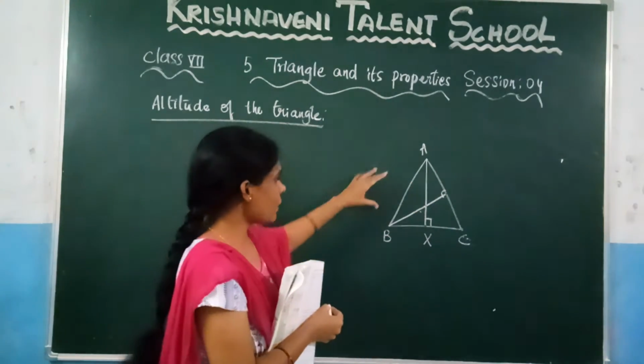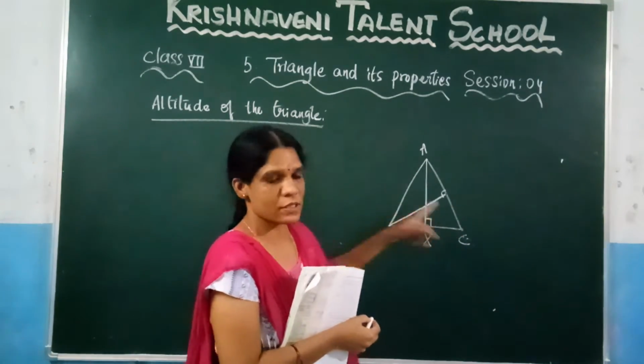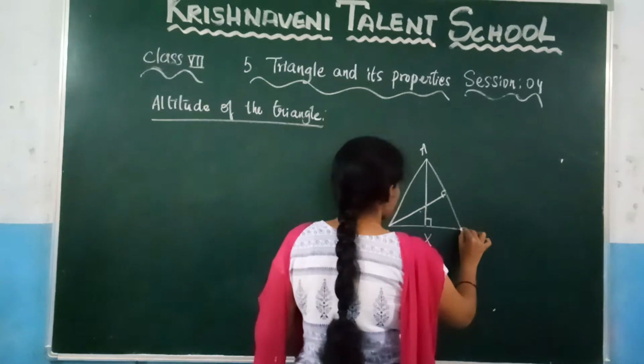And now suppose I am considering AB as the base, you need to draw the perpendicular from this vertex. So again draw here from this vertex.